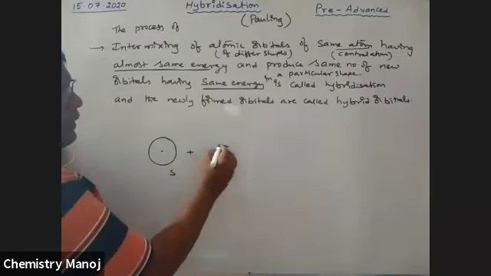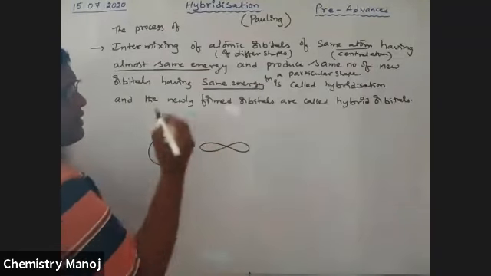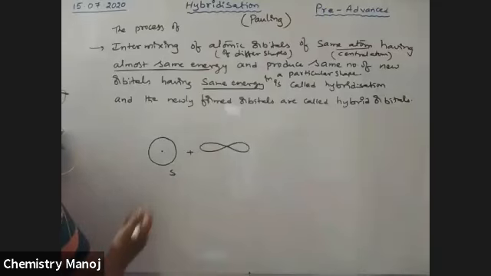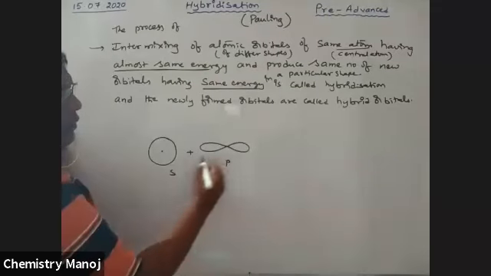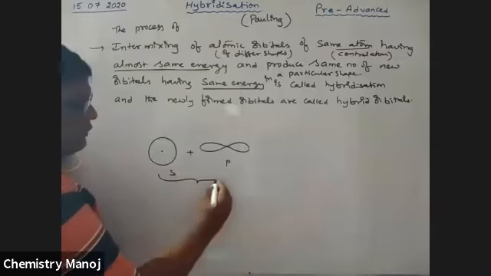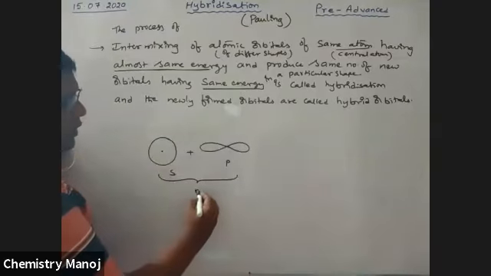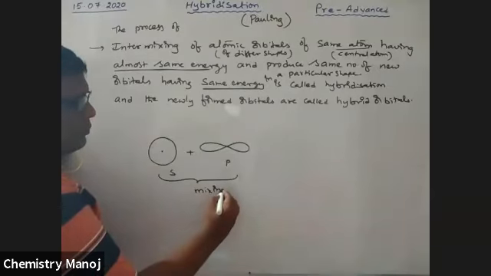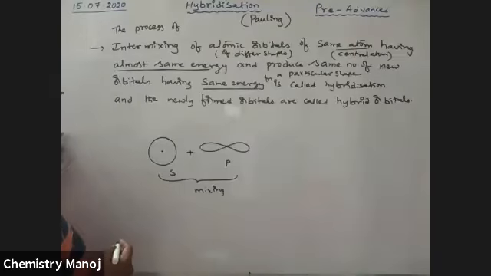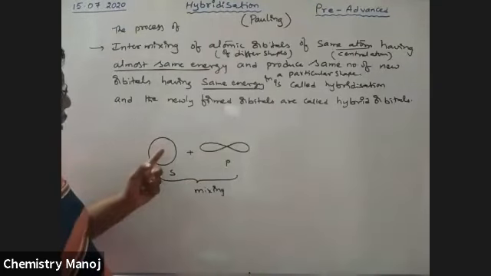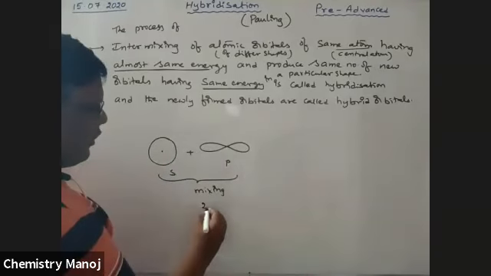There is a p orbital, which is dumbbell shaped. These two orbitals of the same atom are involved in mixing. How many orbitals are involved in mixing? This one plus this one: two orbitals.